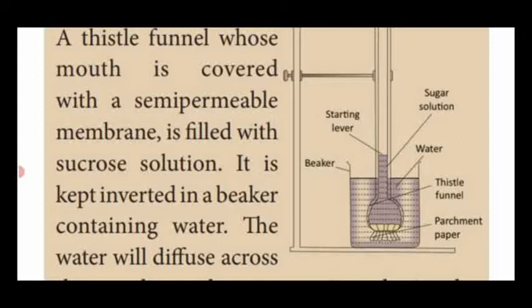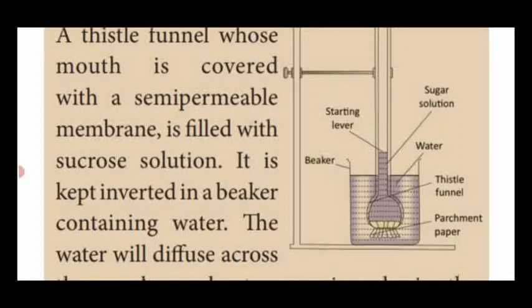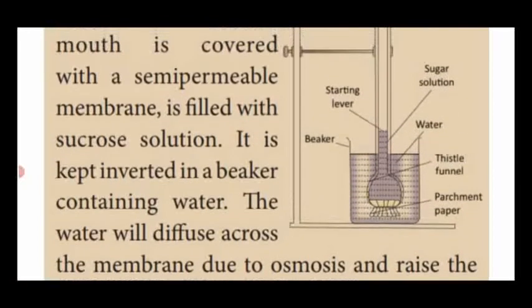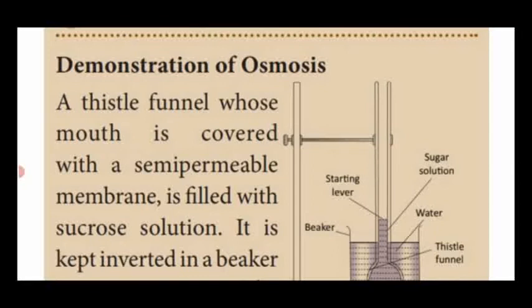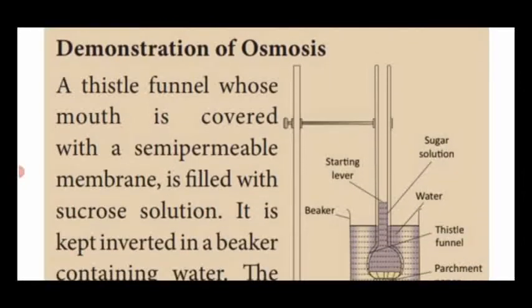After a few hours, the level of the sugar solution has increased in the thistle funnel. How does this happen? The beaker containing water has a higher concentration of water. So the water molecules pass through the parchment paper, which acts as a semi-permeable membrane, so that the level of the sugar solution increases in the thistle funnel until equilibrium takes place. That is said to be the demonstration of osmosis.